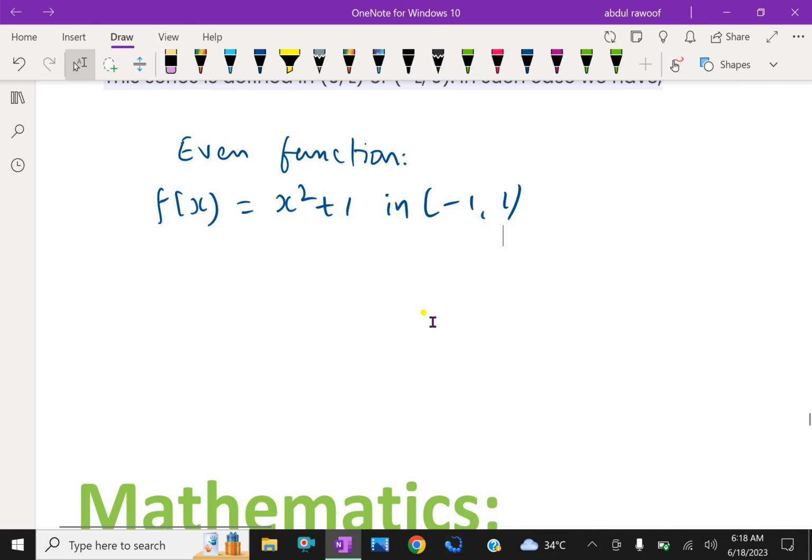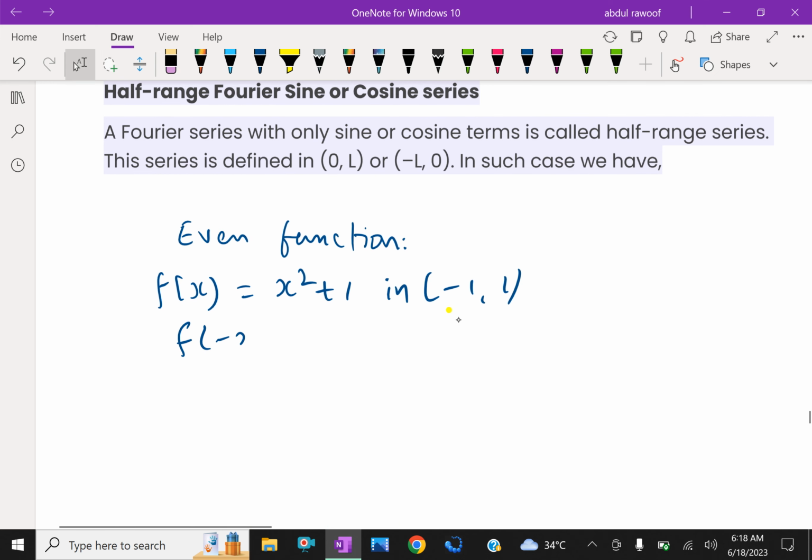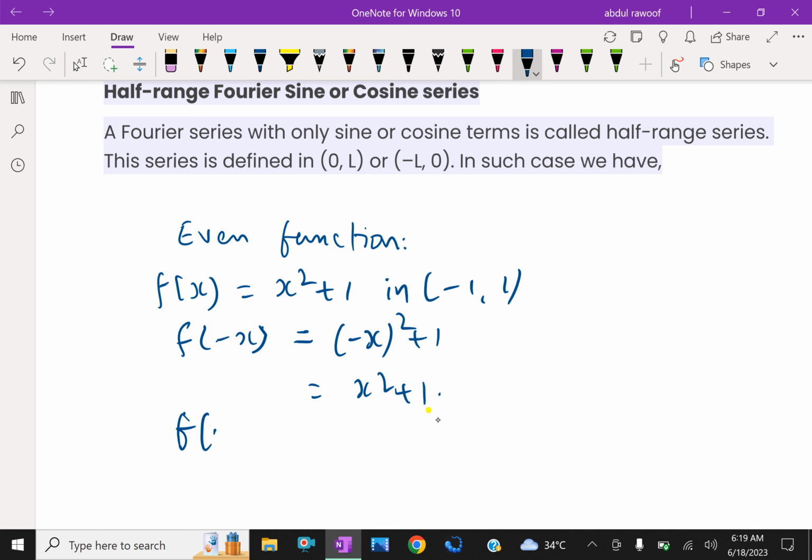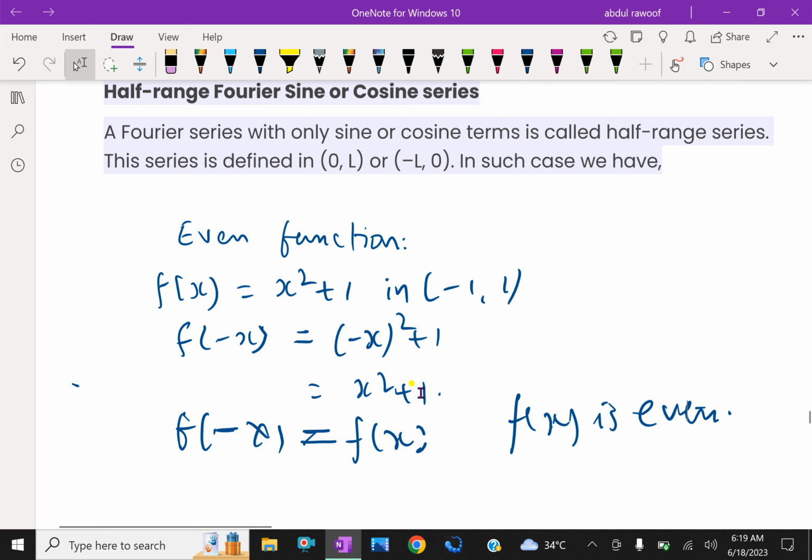We substitute f of minus x, which is minus x whole square plus 1. We are substituting x as minus x, which gives x square plus 1. From this we can say f of minus x equals f of x. So we can say f of x is even.